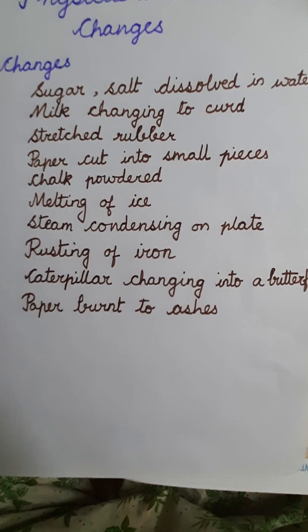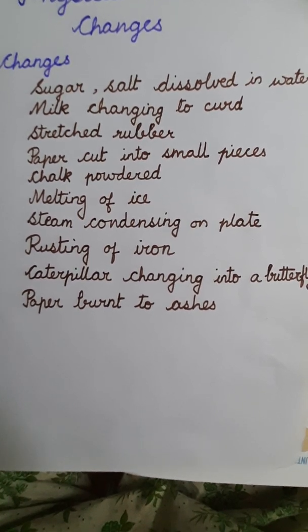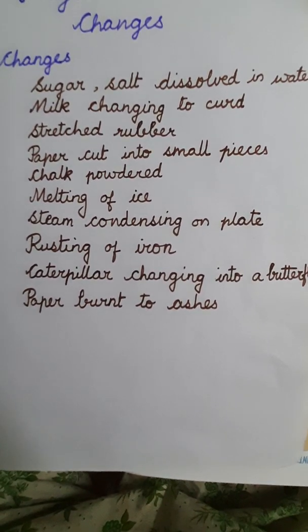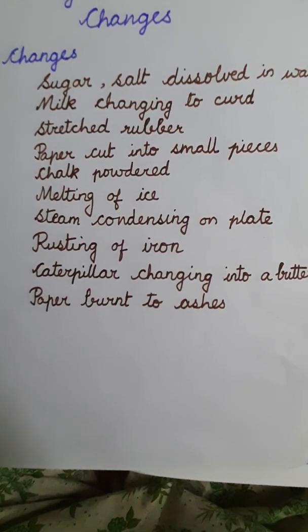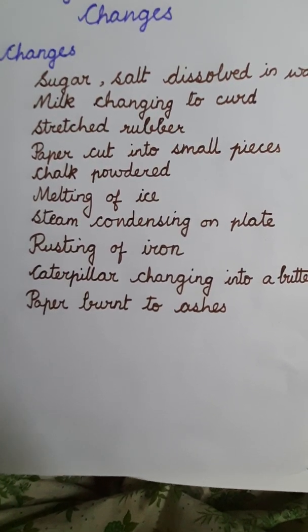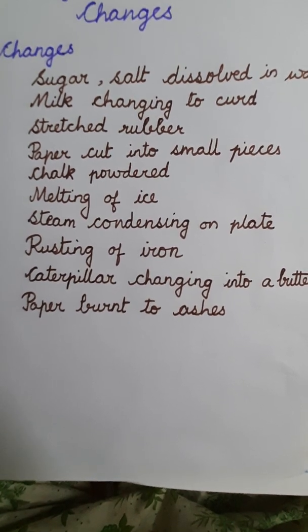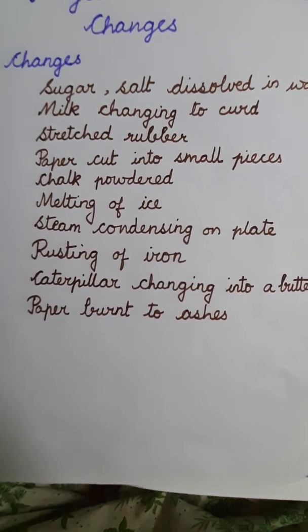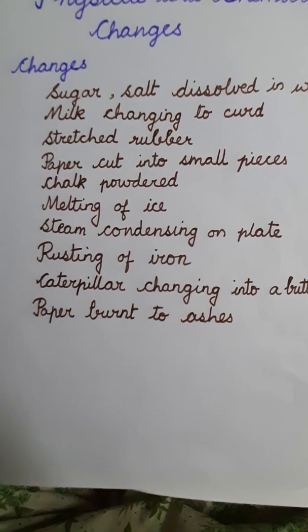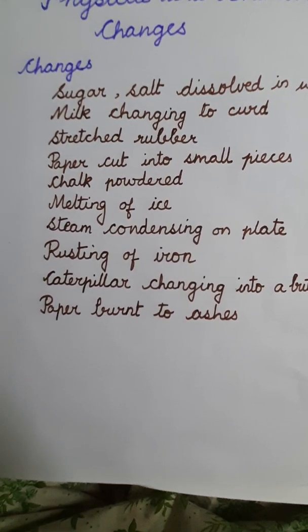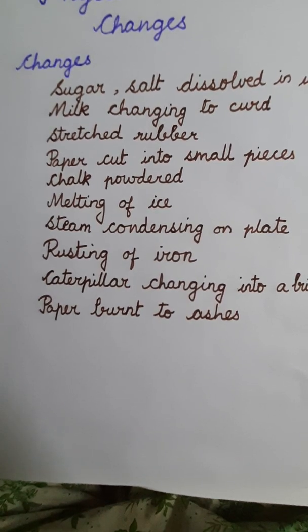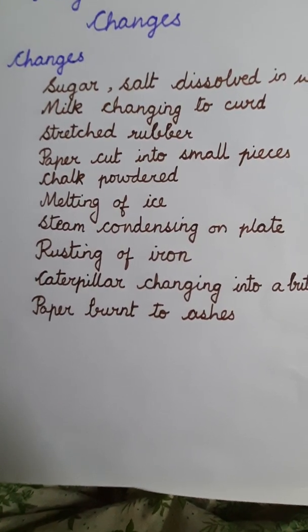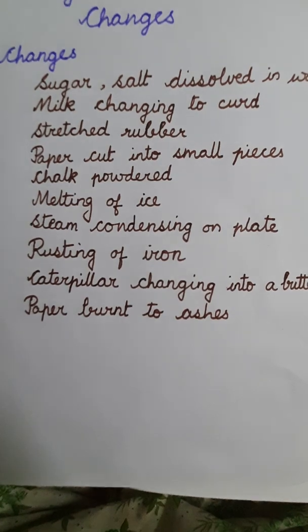Similarly, when we stretch a rubber, the rubber has changed its shape. A stretched rubber is much longer than a normal rubber, right? When we cut the paper into small pieces, it has changed its number, right? One piece has been cut into many pieces. Can we join the pieces again? No, we cannot join the pieces again. But the paper will remain as paper only, right?